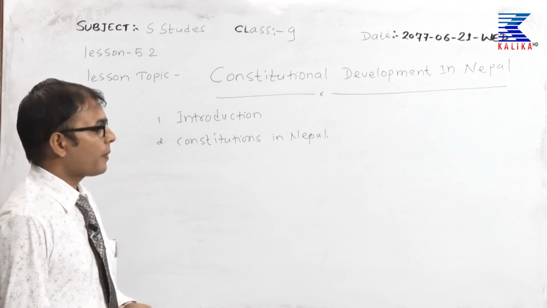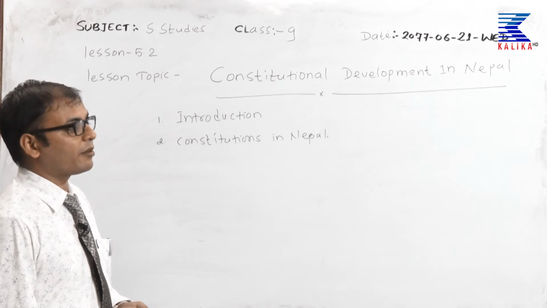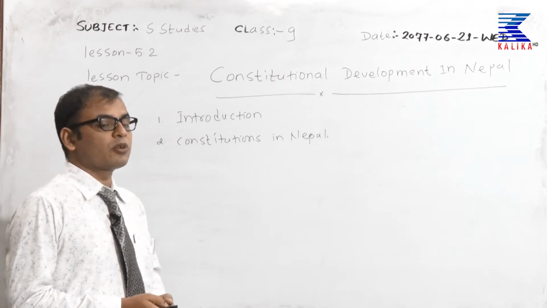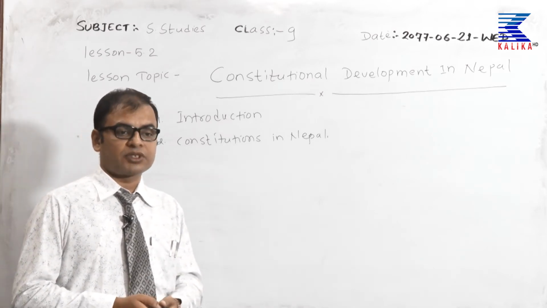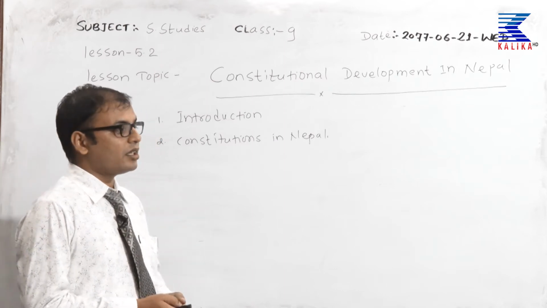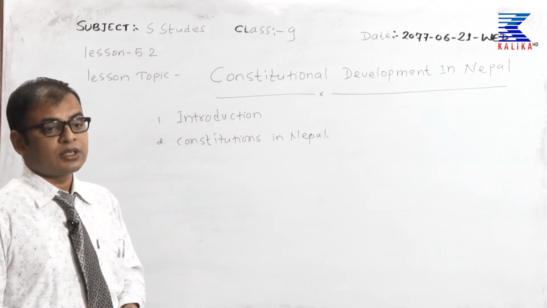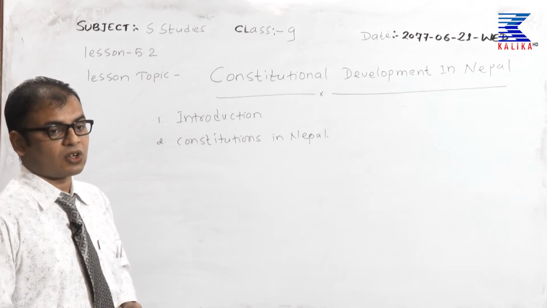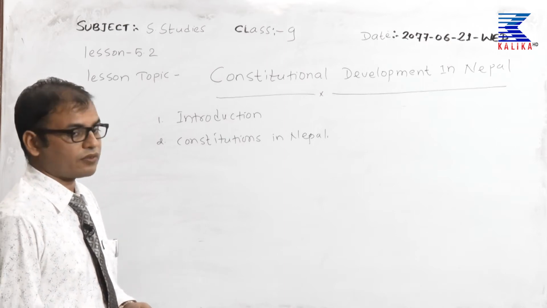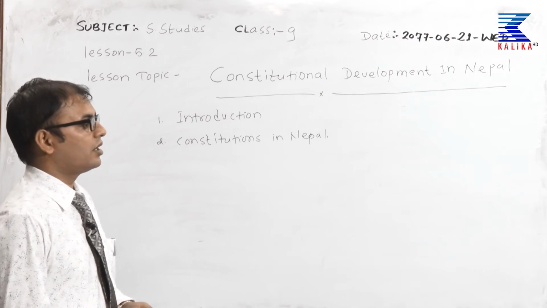The first constitution of Nepal was promulgated by Prime Minister Padma Shamsher Rana in 2004 BS. That is called the first written constitution of Nepal.